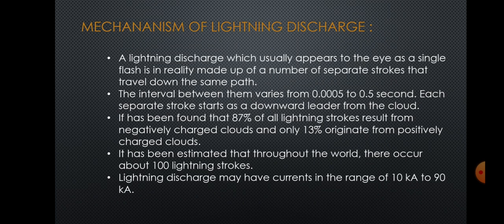As soon as the air near the cloud breaks down, a streamer, called the leader streamer or pilot streamer, starts from the cloud towards the earth and carries charge with it. The leader streamer will continue its journey towards earth as long as the cloud from which it originates feeds enough charge to it to maintain the gradient at the tip of the leader streamer above the strength of air. If the gradient is not maintained, the leader streamer stops and the charge is dissipated without the formation of a complete stroke.